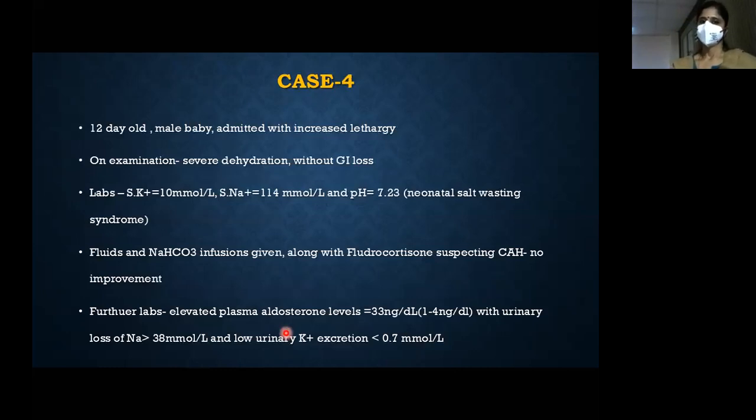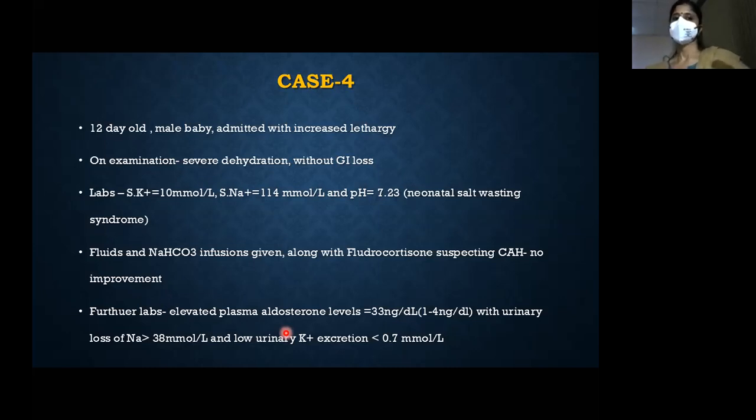This is case 4. This is a very interesting case actually. A 12-day-old male baby was admitted with increased lethargy. On examination, he was severely dehydrated. There was no obvious GI loss. Labs showed serum potassium was 10, sodium was 114, pH was 7.23. So neonatal salt wasting syndrome was diagnosed with hyperkalemia and acidosis. So it's a type 4 RTA, a straightforward case.